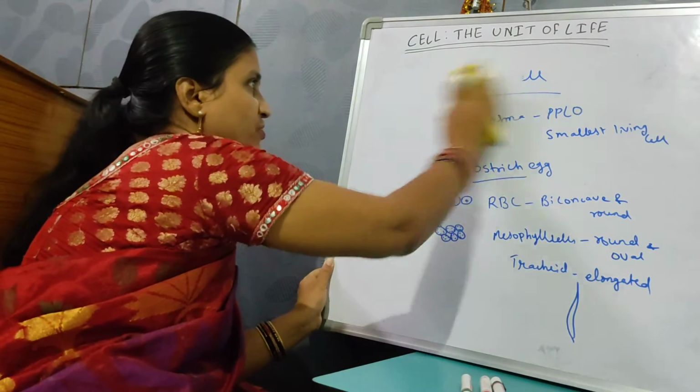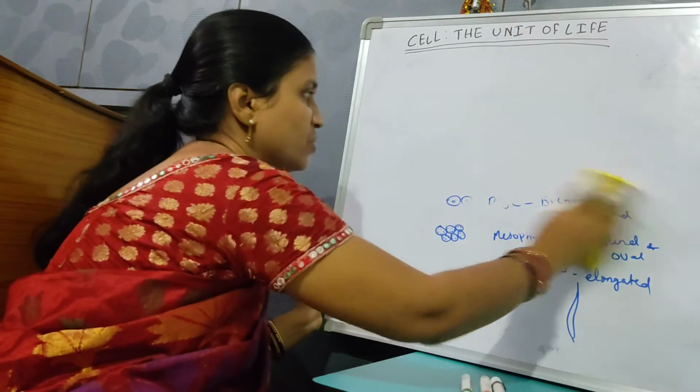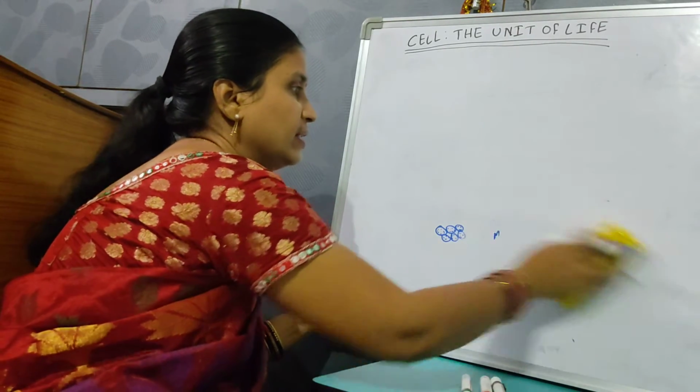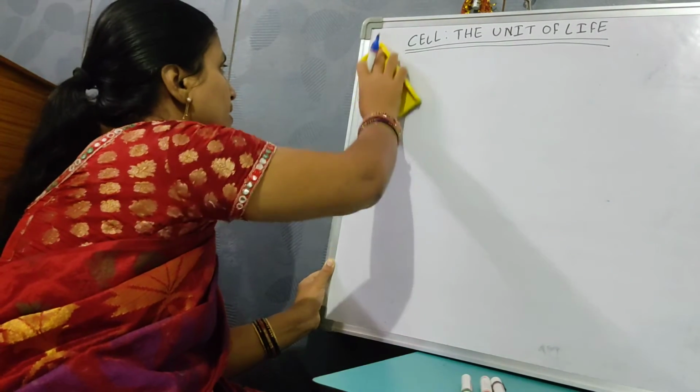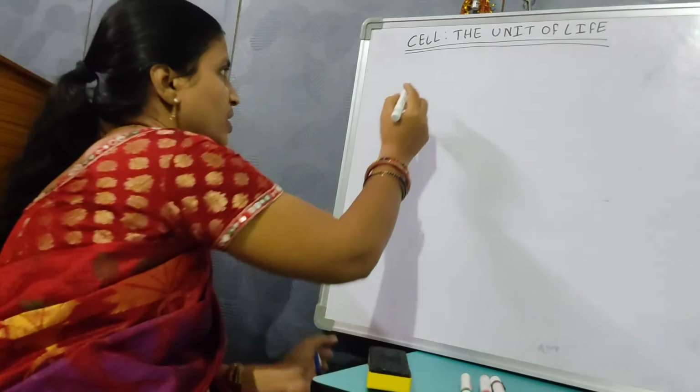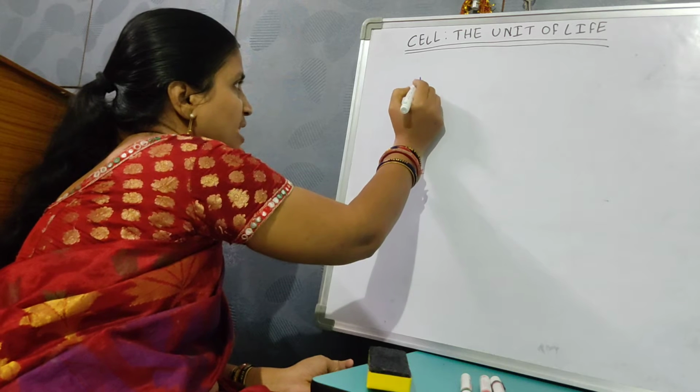Coming on to types of cells. Types of cells is very much important here. There are two types of cells based on the nucleus. One is prokaryotic cells.